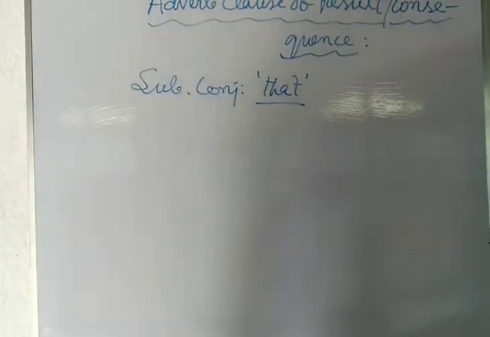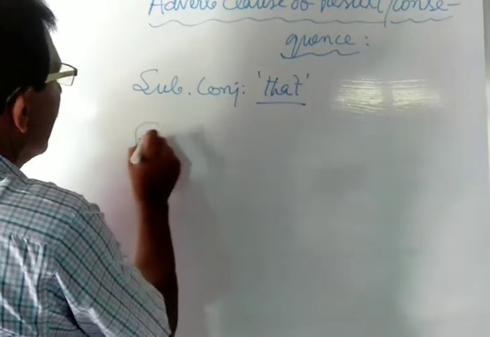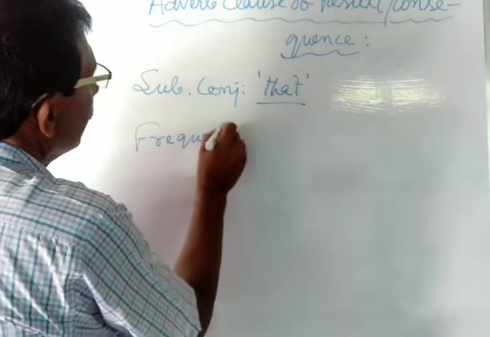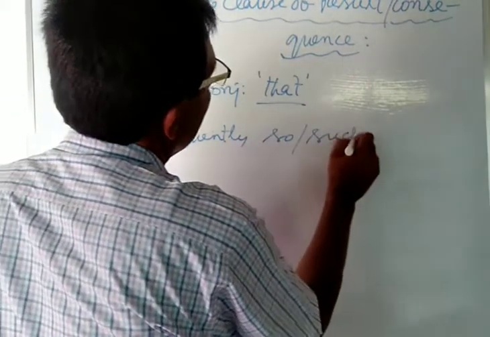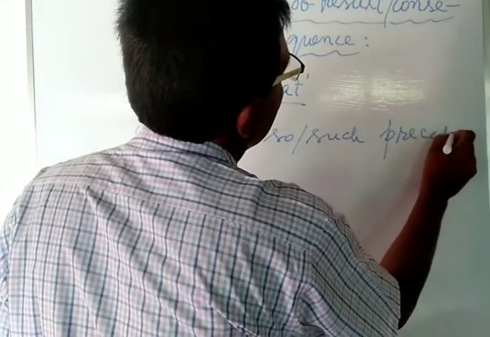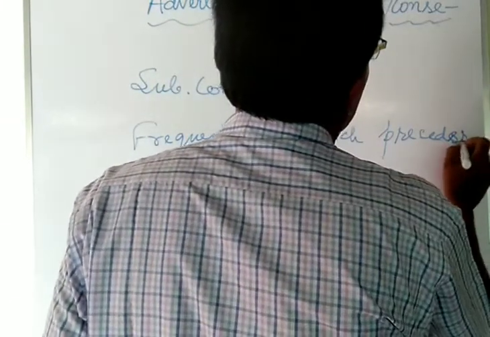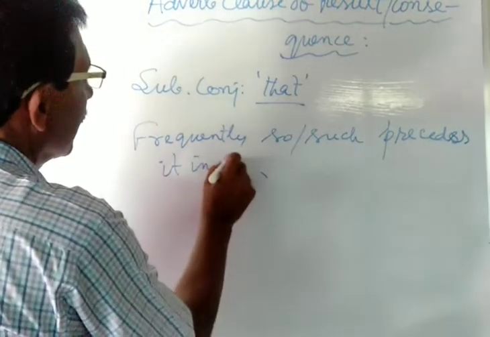But frequently so or such precedes it in the principal clause.